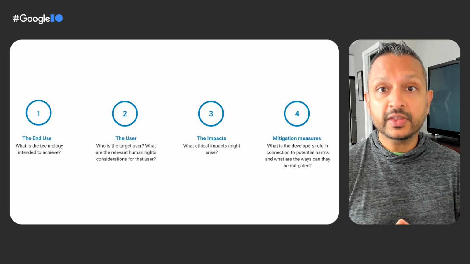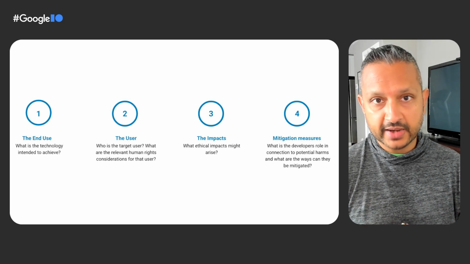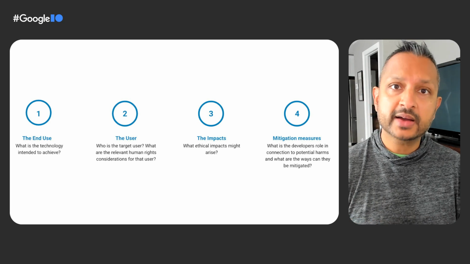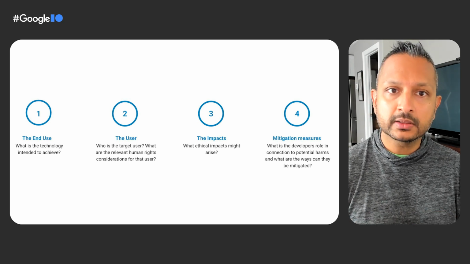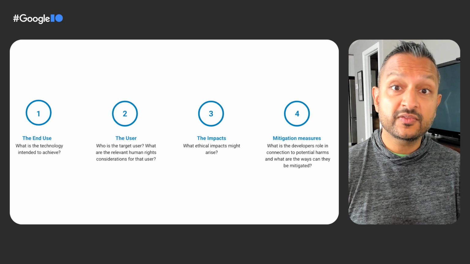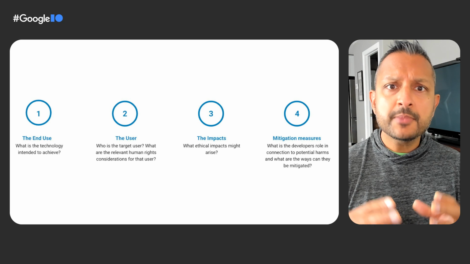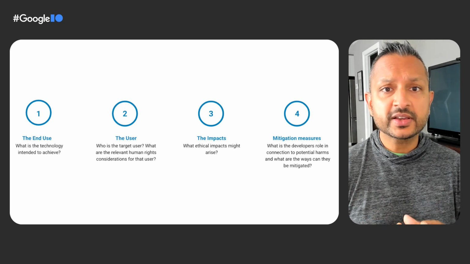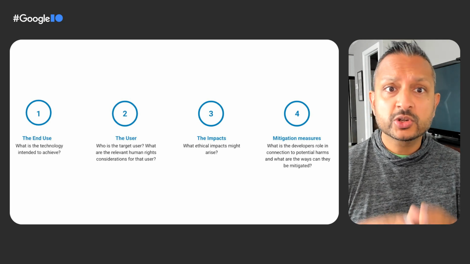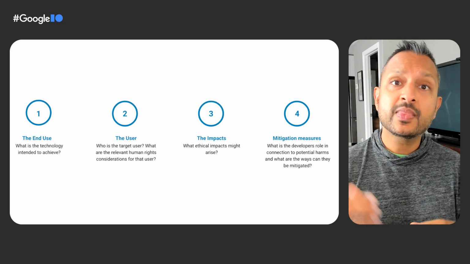For example, thinking about the number of people that can be impacted, the seriousness of the impact, and if something were to happen, how easily things can be fixed once it's released out into the world is important. In most cases, it's pretty hard to fix something after the fact, which makes thinking of these things proactively that much more important.